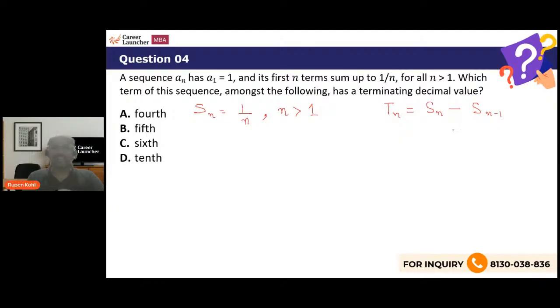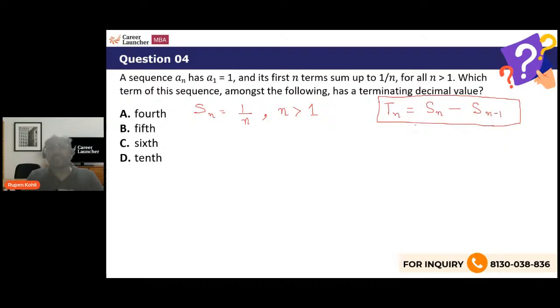Can't I say that? Isn't that the definition of the sum of n terms? Sn is S1 plus S2 plus S3 up to Sn. And S of n minus 1, if you take that away, T1, T2, T3 up to Tn minus 1, you subtract. So all you're left with is Tn, the nth term. So you have Sn, you can find Tn in this question using this relation. This relation is always true for any sequence, whatever be the sequence, right?